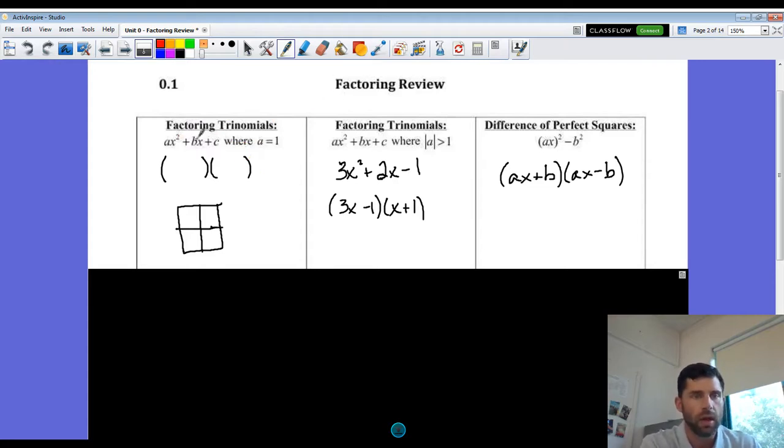Usually we're looking at what will add to the b value and what will multiply to the c value. So all the basic factoring you guys have done a million times: x squared minus 5x minus 6, something like that. We're multiplying to a -6, and we're adding to a -5.